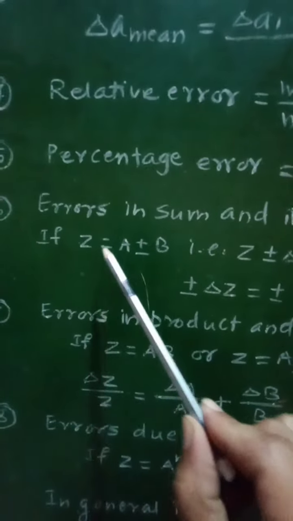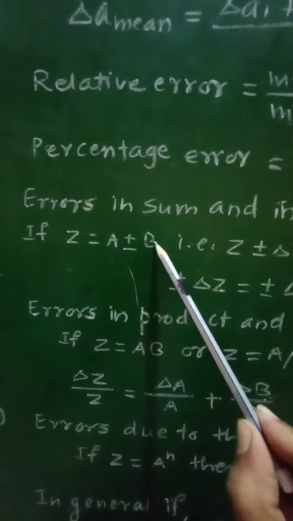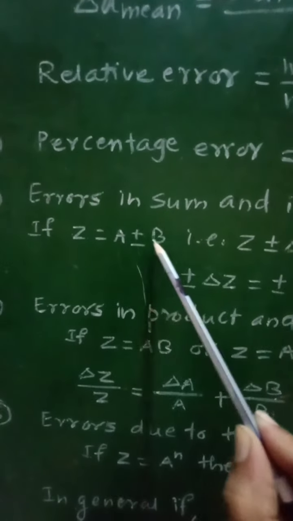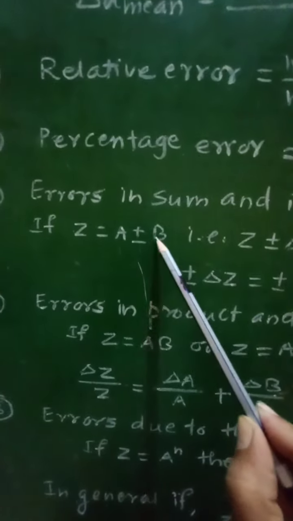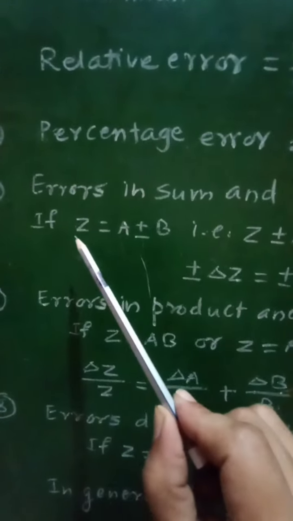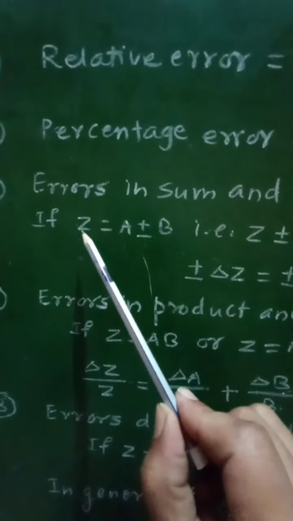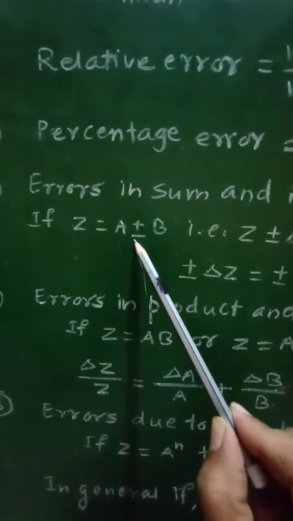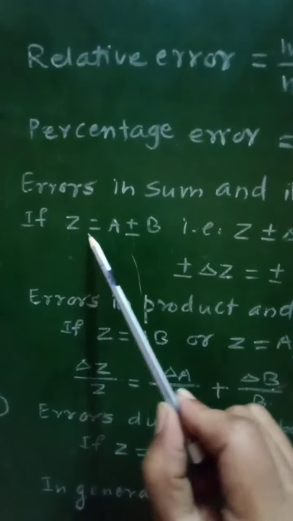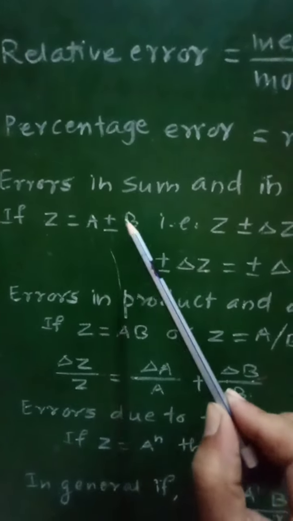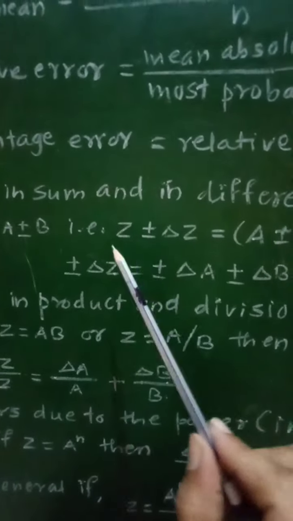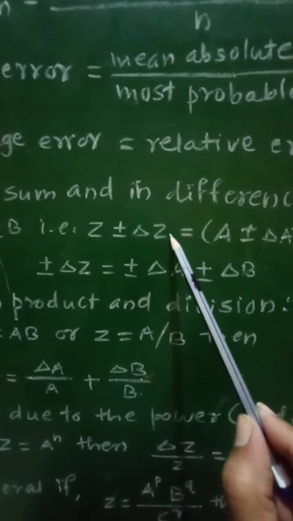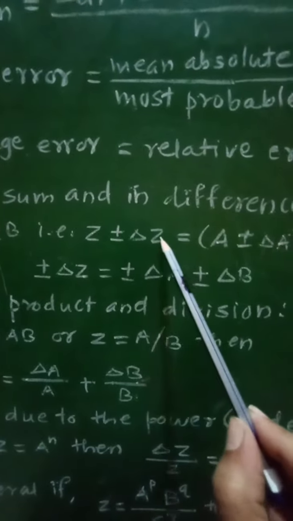If Z is equal to A plus minus B, where A and B are two physical quantities, and after measuring A and B, if it is added or subtracted, then Z equal to A plus minus B will be written as Z plus minus delta Z.